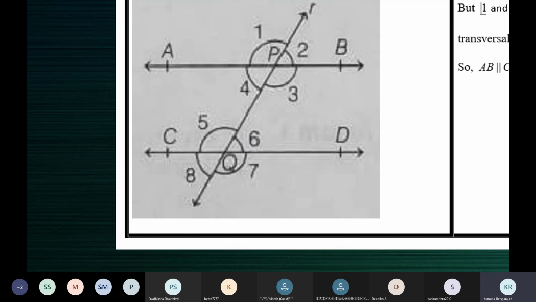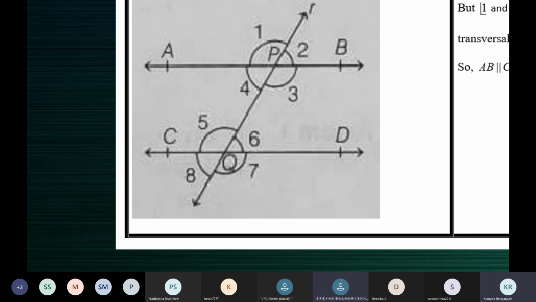So 4 is equal to 6, given. But you can say 6 is equal to 8, vertically opposite angles. Angle 4, you can just write it in your book if you cannot process it mentally. Angle 4 is equal to angle 6. For those who cannot process it, it's very simple. Just write it down in your book, you will see it.